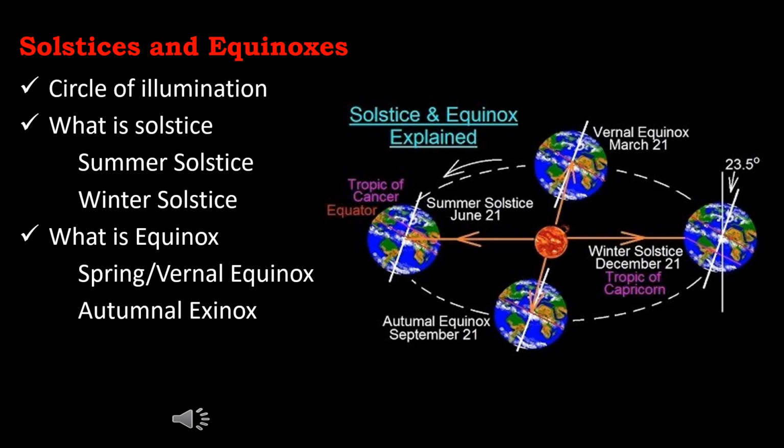Second one is equinox. On two days in a year, the Sun shines vertically over the equator, that is, at an angle of 90 degrees. This angle decreases as one moves away from the equator. These days are 21st March, that is spring or vernal equinox, and 23rd September, that is autumnal equinox.